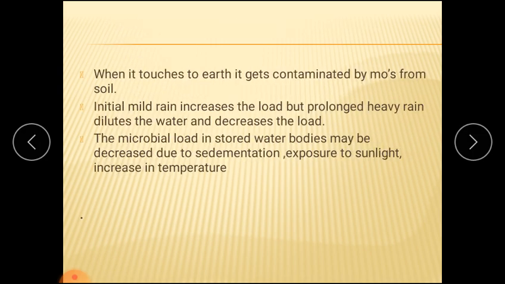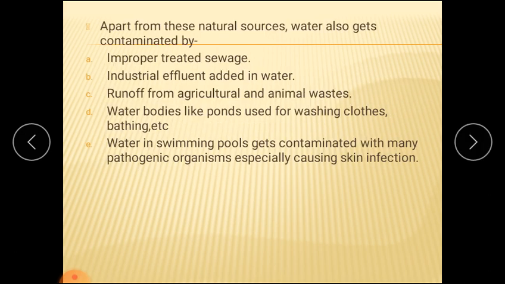Next, all these reasons are the natural reasons why water gets contaminated by microorganisms. Apart from these natural sources, water also gets contaminated by improperly treated sewage. If the sewage is not treated properly and is added into the water, the organisms present in the sewage, maximum varieties of organisms, come from the sewage into the water. Now industrial effluents are added into the water. Okay, next reason is runoff from agricultural and animal waste.